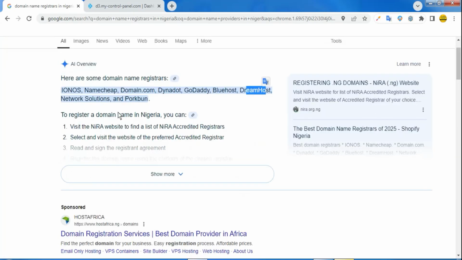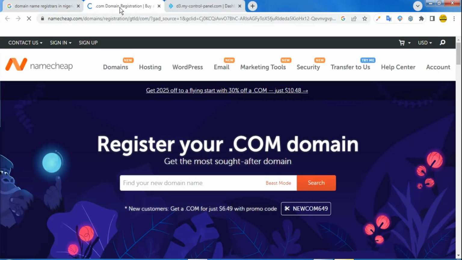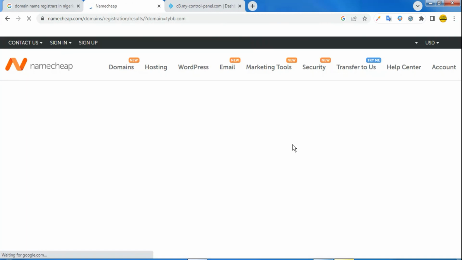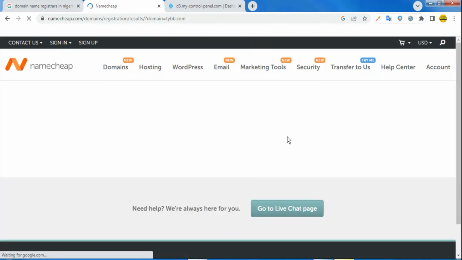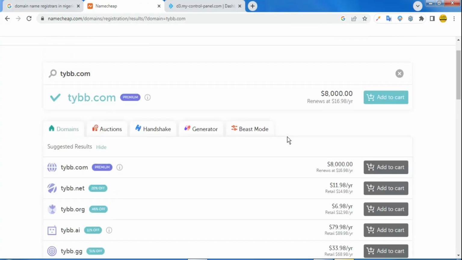Let's say for example, I'm making use of Namecheap. You will simply search for the domain you want to buy. Let's say the domain I want to make use of is tybb.com. I will simply search for the domain I want to buy, and once you get it, do not mind this price.